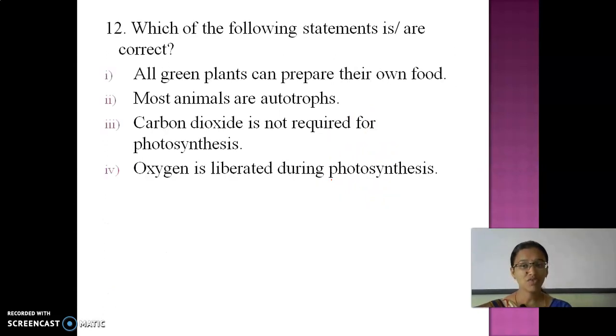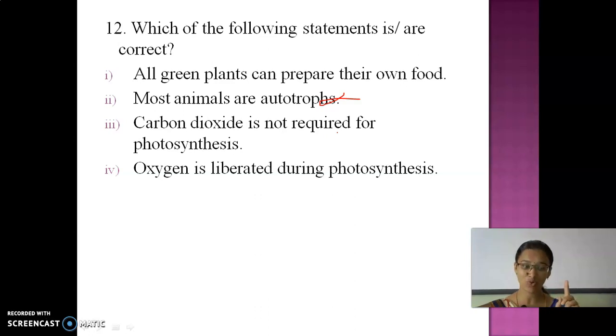And which of the following statements are correct? All green plants prepare their own food. Yes or no? Yes. But most animals are autotrophs. Can animals prepare their own food? No. They are heterotrophs. So this is not the correct one. It is a wrong statement. And then carbon dioxide is not required for photosynthesis. Tell me whether carbon dioxide is required for photosynthesis or not.